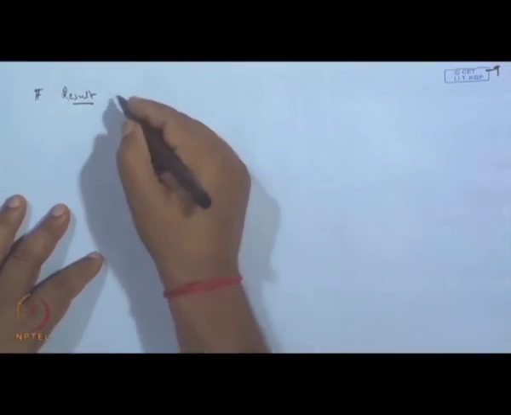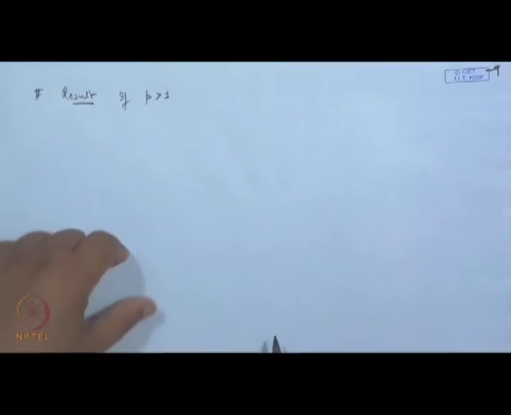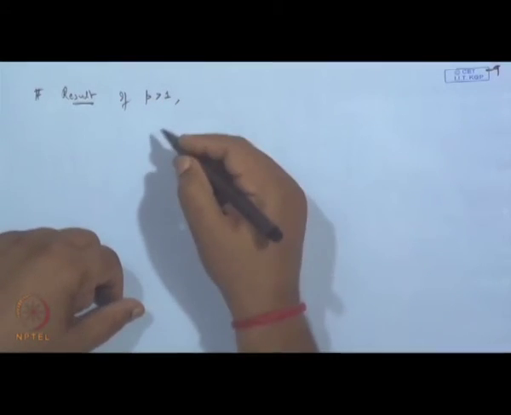This will also be useful. If p is greater than 1, then the following series converge.